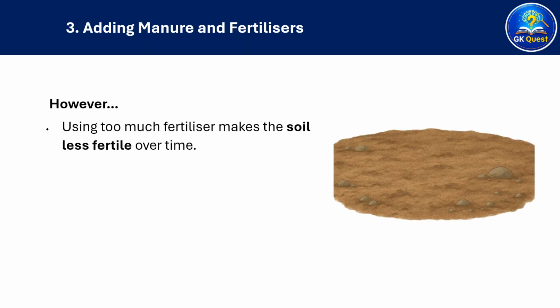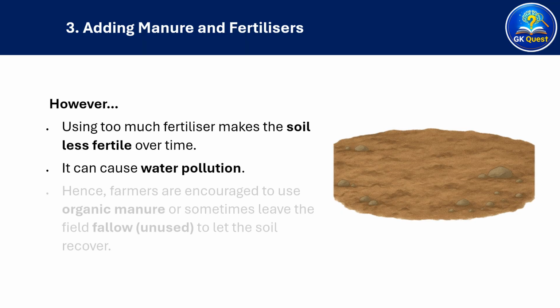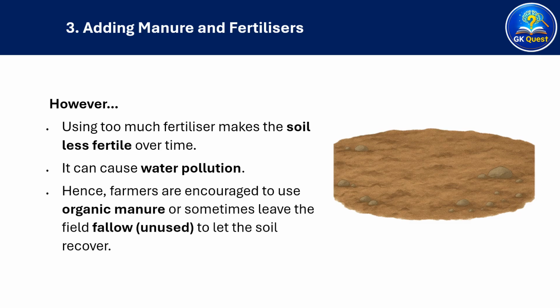However, using too much fertilizer makes the soil less fertile over time. It can cause water pollution. Hence, farmers are encouraged to use organic manure, or sometimes leave the field fallow, unused, to let the soil recover.